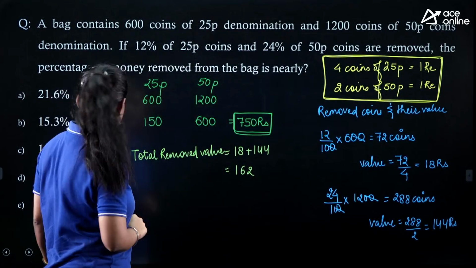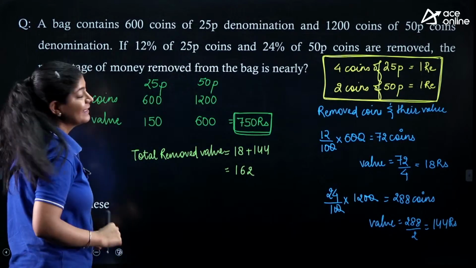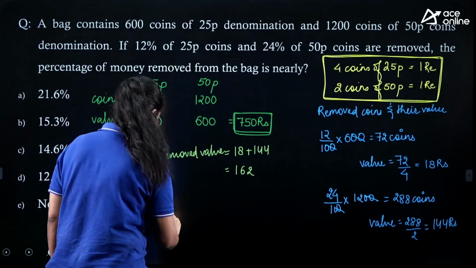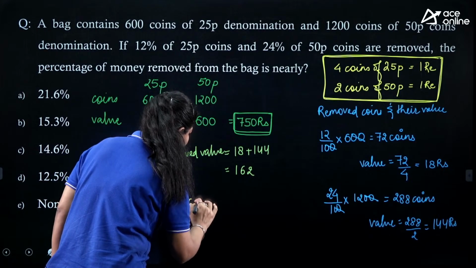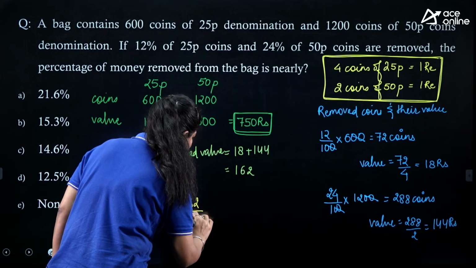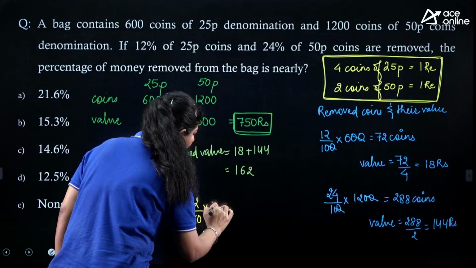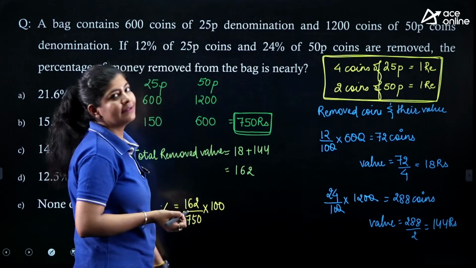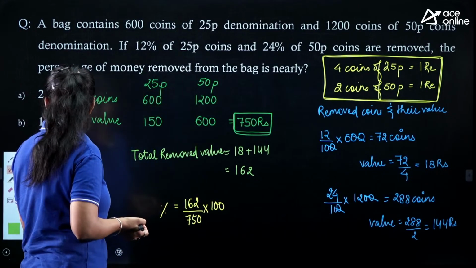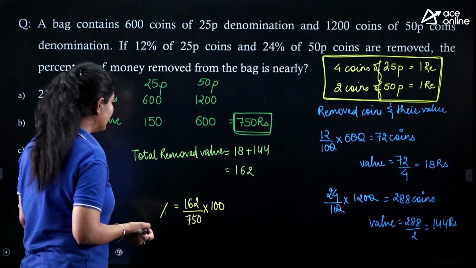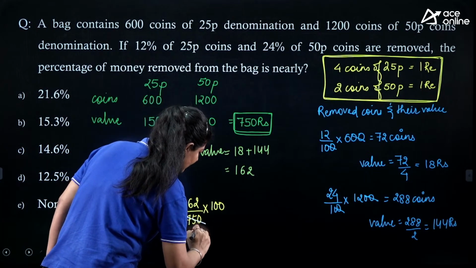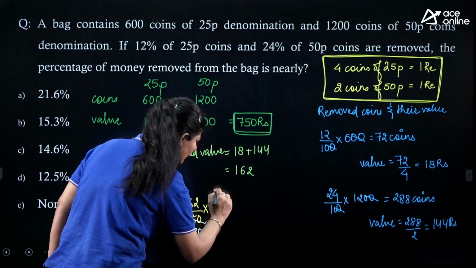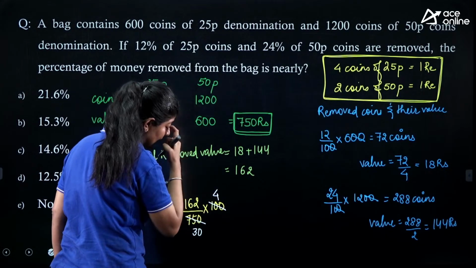We are removing 162 rupees from 750 and we need to find out the percentage. So it will be nothing but 162 divided by 750 into 100. And we know that if we eliminate it with the help of 25, we can write it as 30 and over here we are having 4, right?